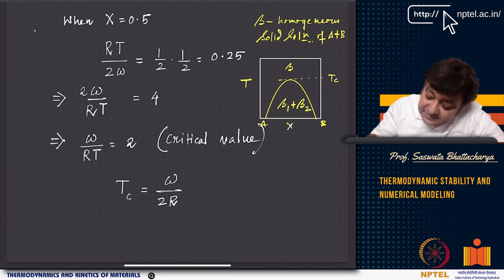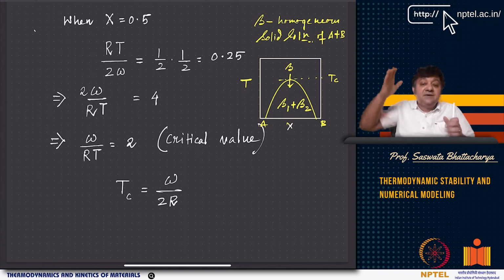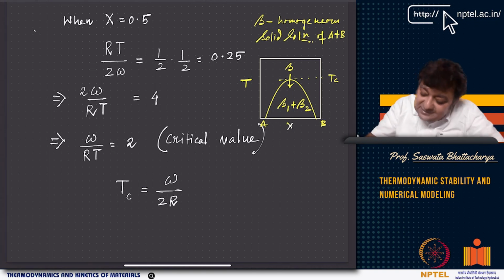Now once I go below Tc, what I see is that beta decomposes into two phases, beta 1 and beta 2. When you learn about phase transformations, you will see that there are two ways for beta 1 and beta 2 to form. In one case, you have a beta 1 matrix in which there is beta 2 nucleation. In another case, for example, if the composition of beta is 0.5, then below the critical temperature, beta will spontaneously decompose without any driving force.